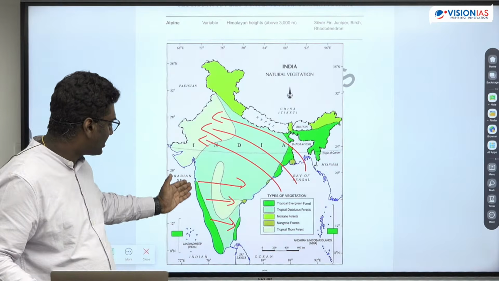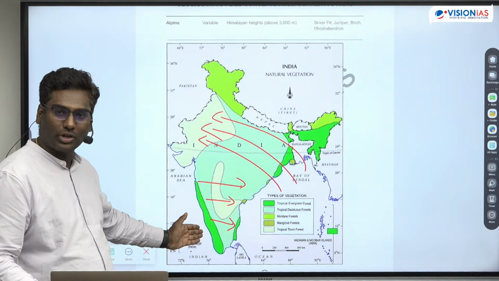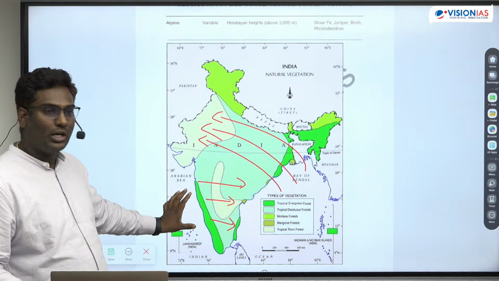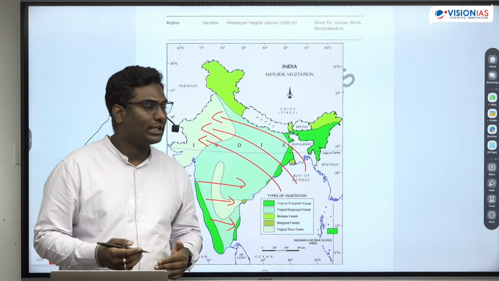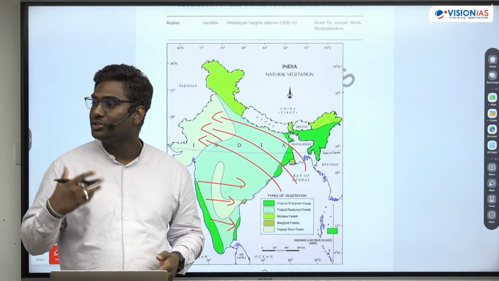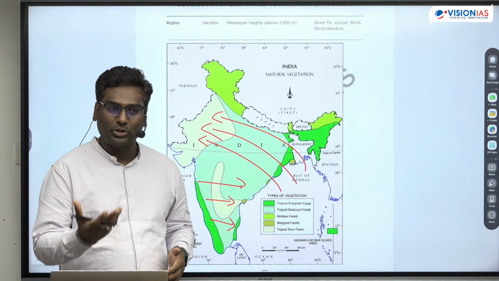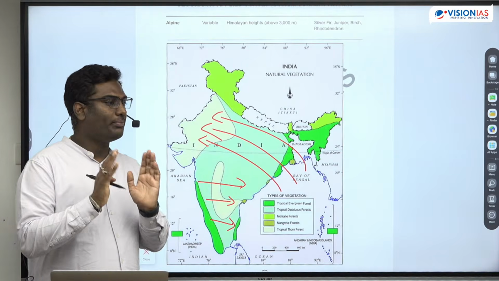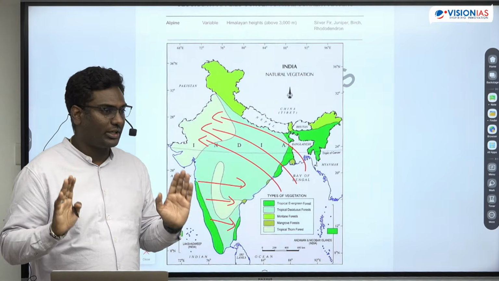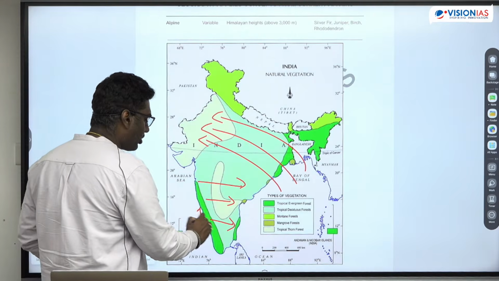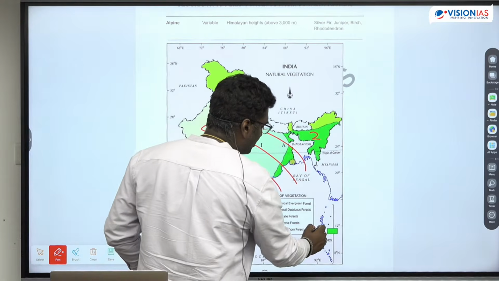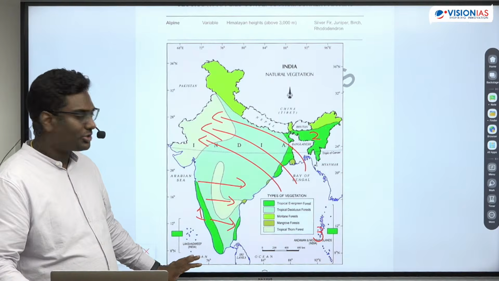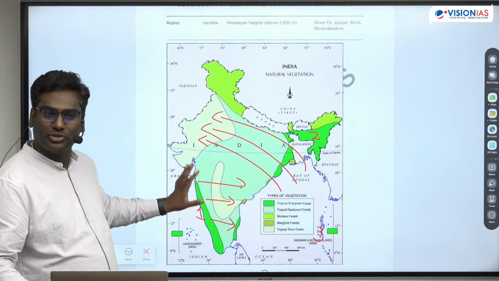Okay, so when this is the condition, look at this. This green color that you see here is actually the place where you have the tropical evergreen forests. Okay, ट्रॉपिकल एवरग्रीन फॉरेस्ट ग्रो करने के लिए कितना बारिश होना है? मिनिमम 200 सेंटीमीटर से ऊपर. Okay, the minimum is more than 200 centimeters of rainfall. So what you can see is in India, you have 3 important spots where you have the tropical evergreen forests. 1, Western Ghats. 2, Northeast Himalayas. 3, Andaman and Nicobar. Is that clear? Is this understood? Okay, these are the 3 important regions where you get it.